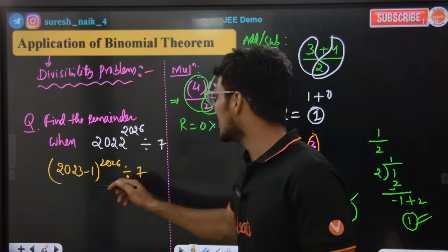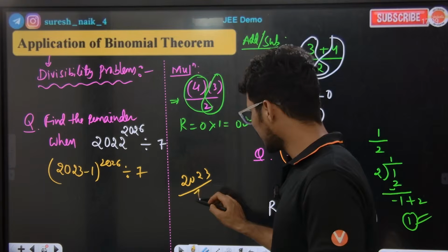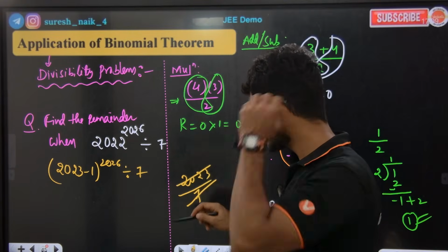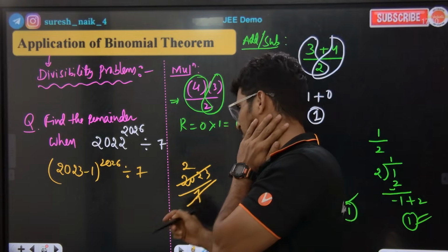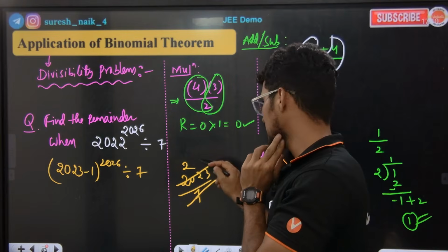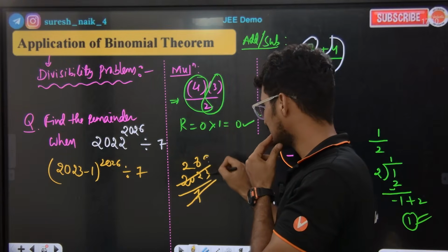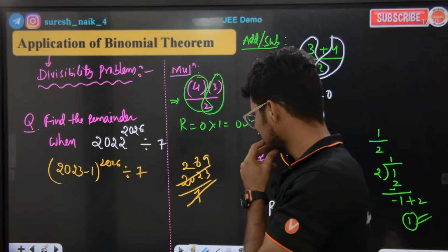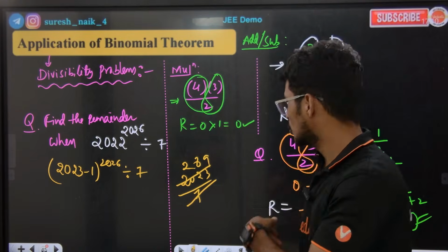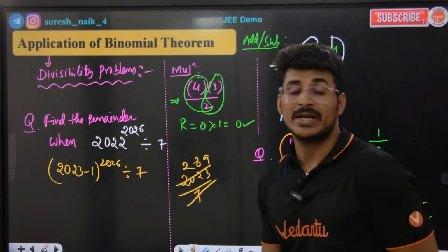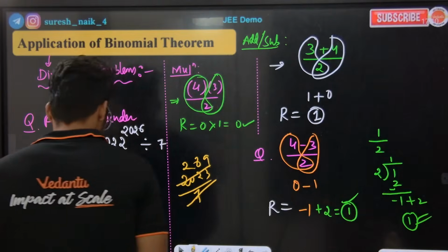I know that 2023 is perfectly divisible by 7: 7 ones are 7, 7 twos are 14, and so on, so 289 times 7 is 2023. 2023 is perfectly divisible by 7.